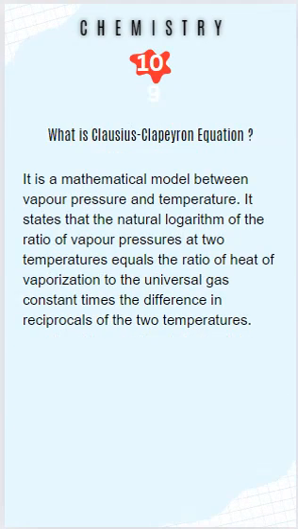What is Clausius-Clapeyron equation? It is a mathematical model between vapor pressure and temperature. It states that the natural logarithm of the ratio of vapor pressures at two temperatures equals the ratio of heat of vaporization to the universal gas constant times the difference in reciprocals of the two temperatures.